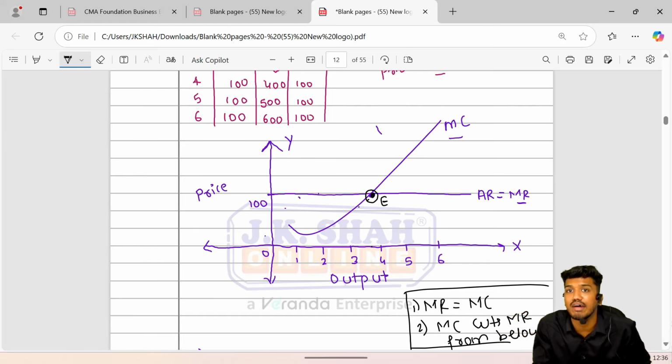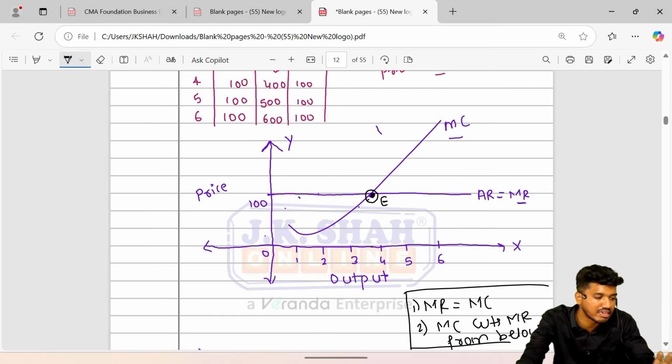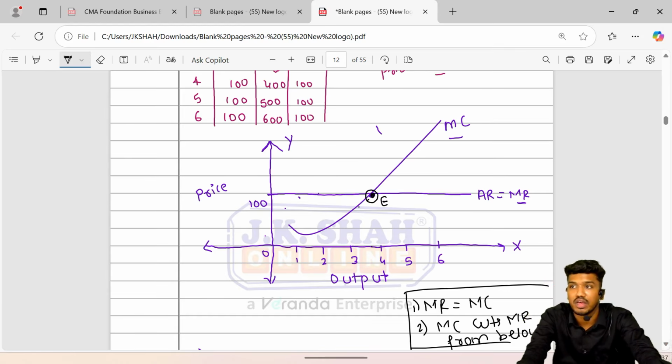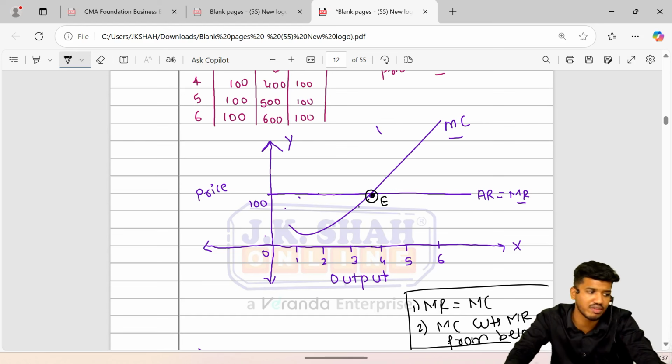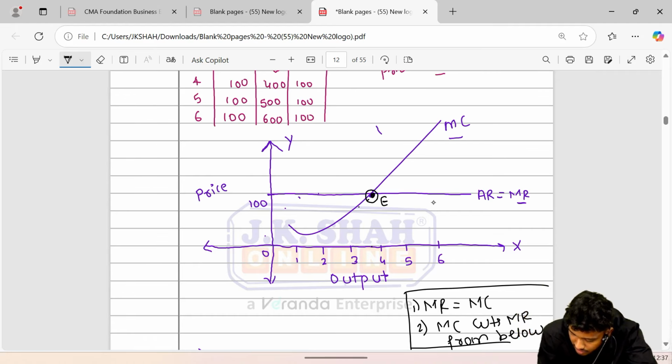Example, my average cost. Always take the point. In order for better presentation, and for taking the answers very quickly, I take on the basis of MC. Remember, MC cuts everyone because it is MC. It cuts everyone. Please remember, MC cuts everyone. Now I'm going to prepare one curve. Let's understand in that manner.